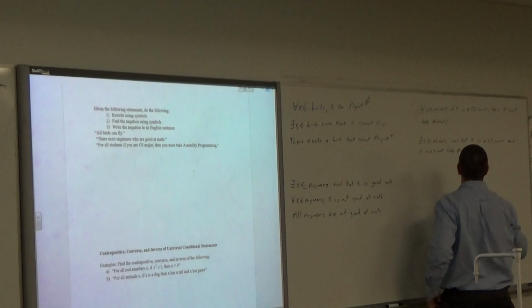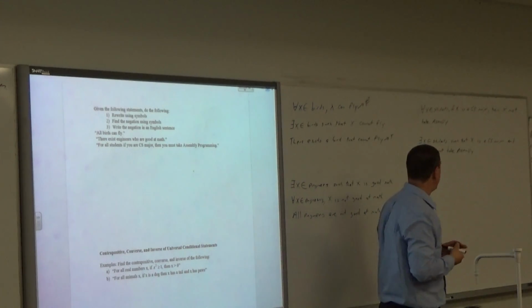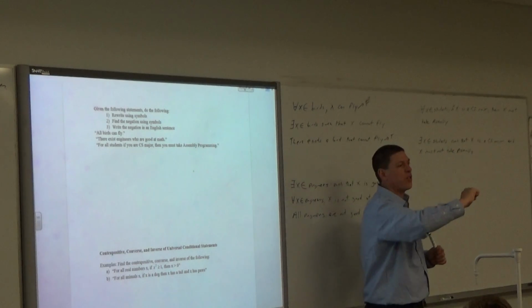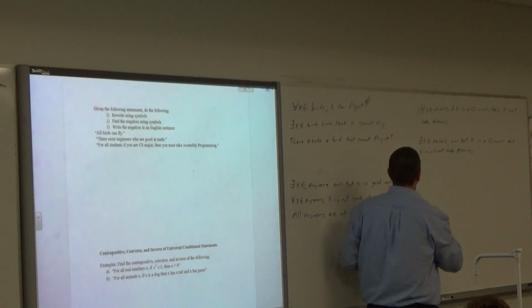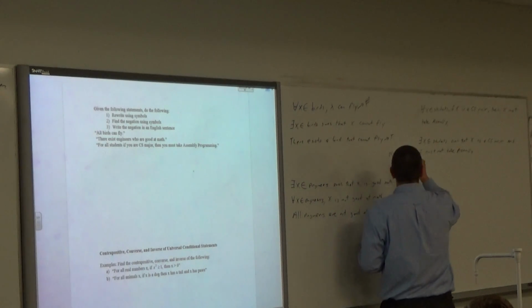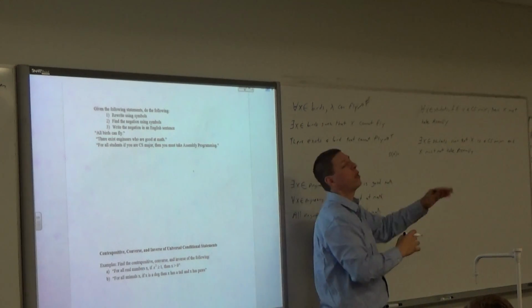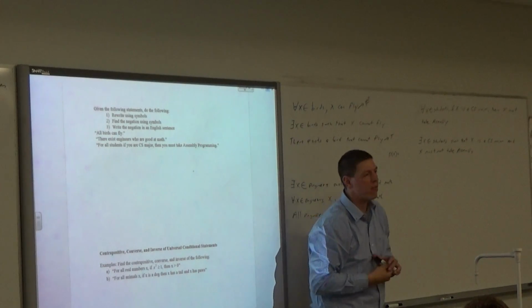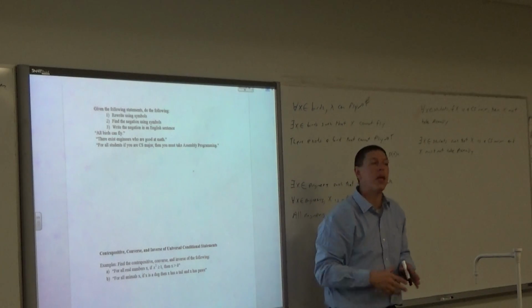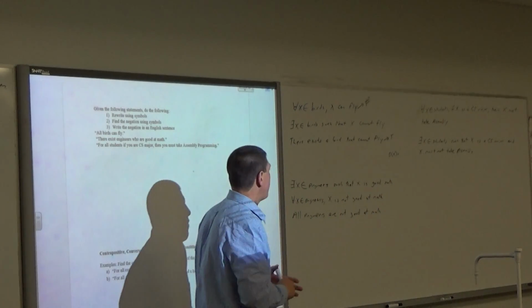Why wouldn't you be able to replace the "is a" with domains? Oh, you can if you want to, but you'd have to define that off to the side, like the predicate. Off to the side, you would say D of x equals x is a CS major, and then you could replace it with C of x. Unfortunately, that's just more writing, and we want less writing if we can. But you're perfectly fine with that.